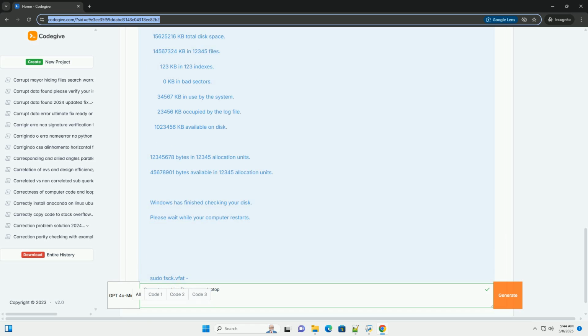If the data is critical and you're not comfortable performing the recovery steps yourself, or if the drive is physically damaged, consider seeking professional data recovery services. They have specialized equipment and expertise to recover data from severely damaged storage devices. Good luck with your recovery efforts. I hope this comprehensive guide helps you retrieve your files. Remember to proceed cautiously and back up your data regularly to avoid future problems.